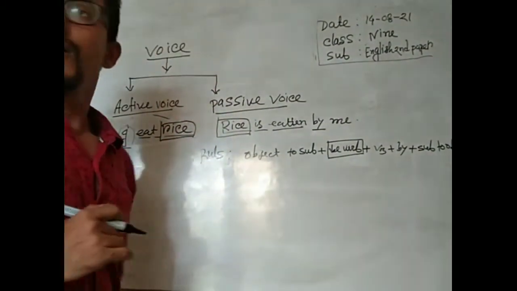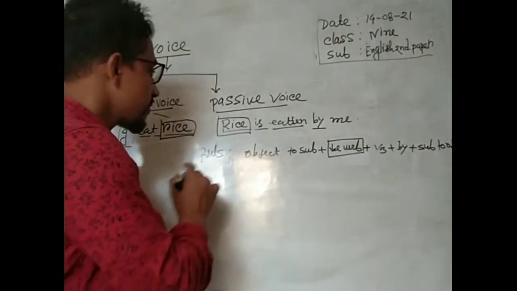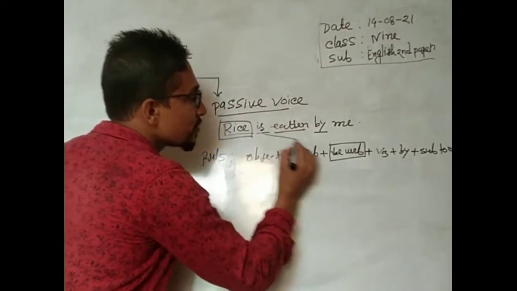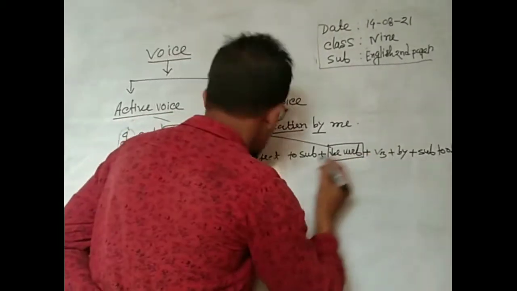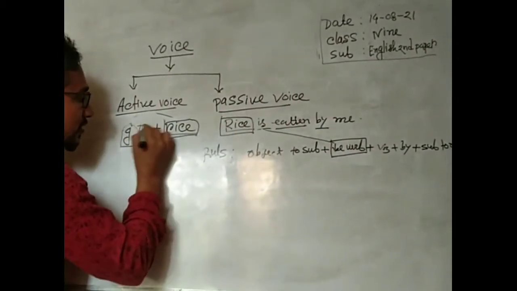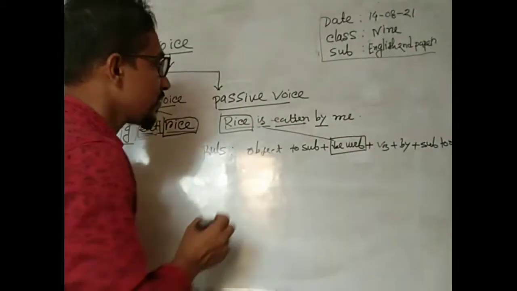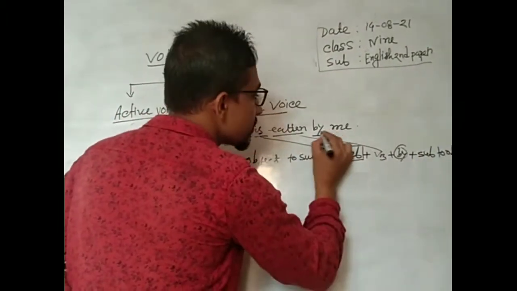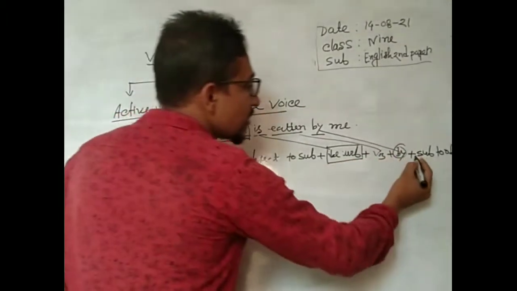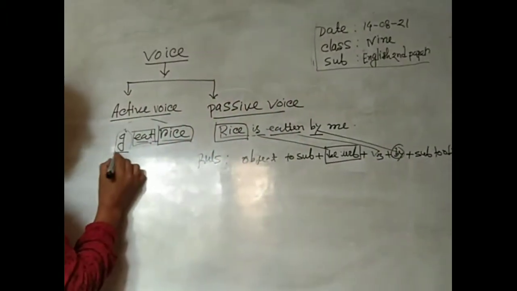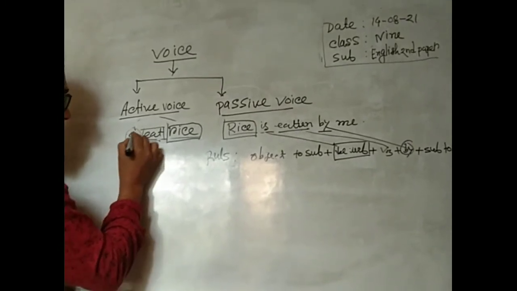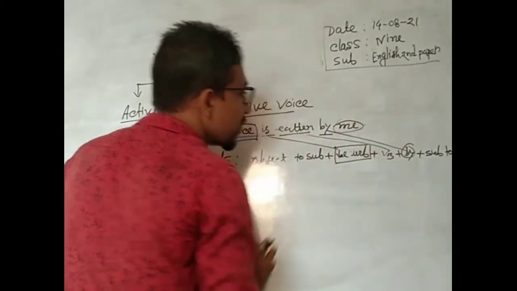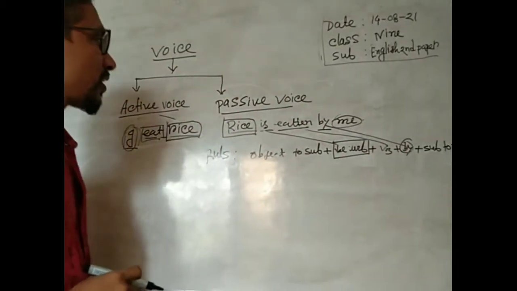That means object to subject plus tense-related be verb, plus V3 of the main verb: eat, eaten. Then by, plus subject to object. So the first sentence is active, where I is the subject; in passive, I becomes the object. I hope you understand.